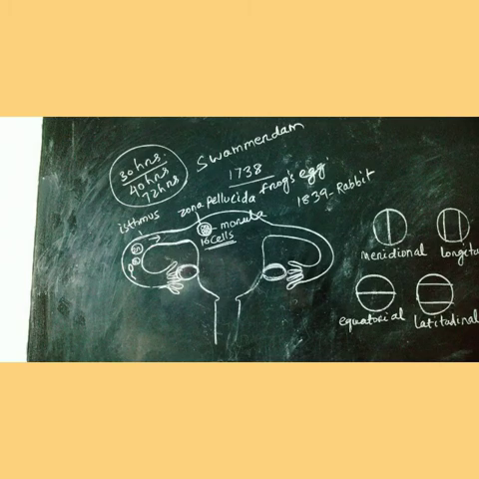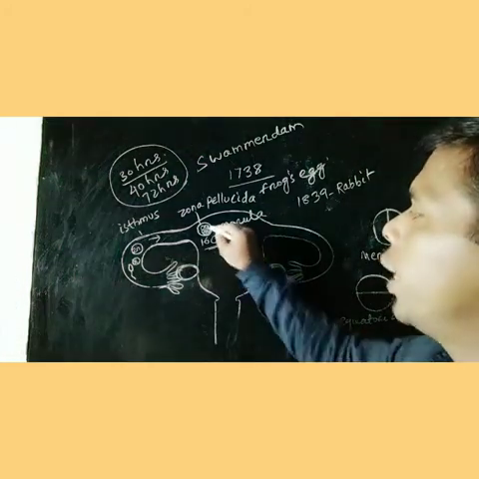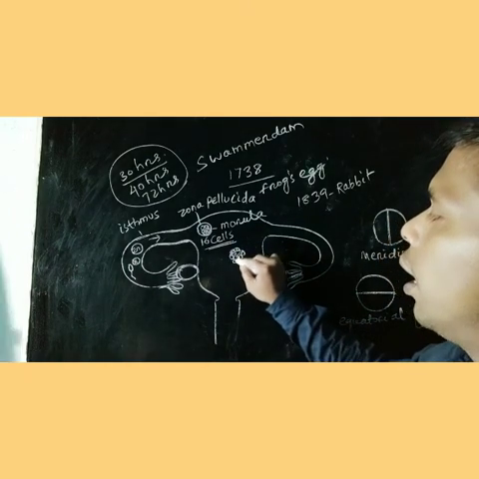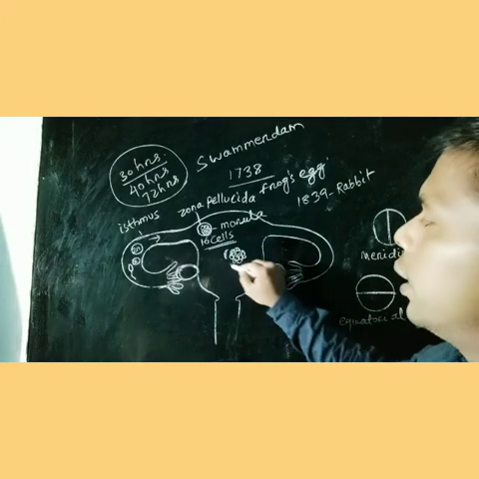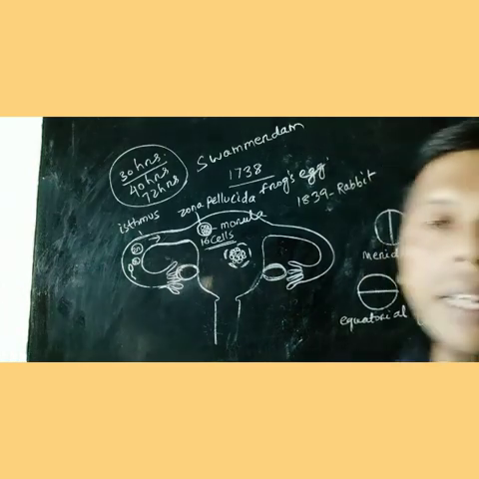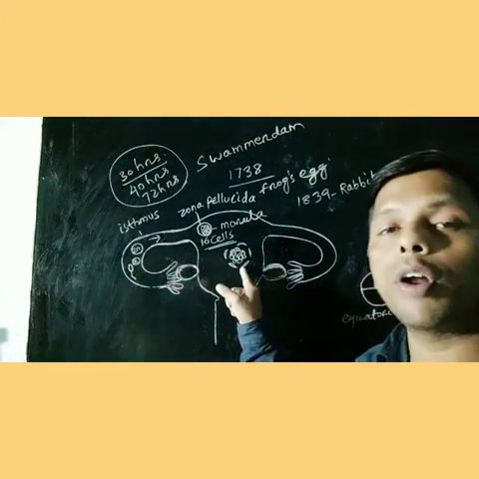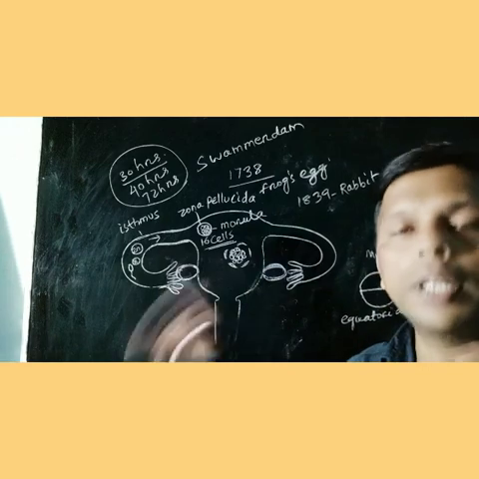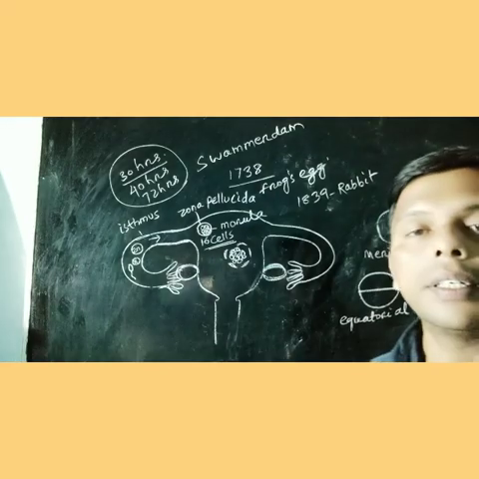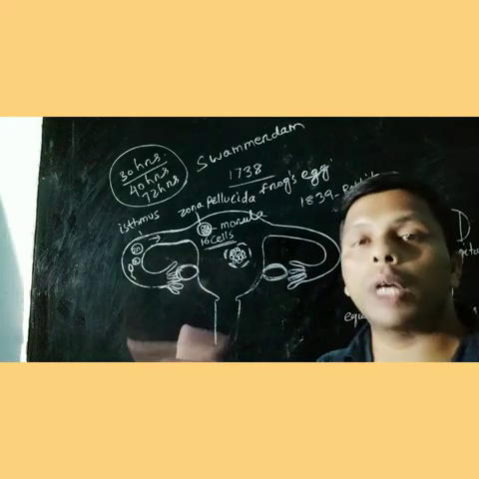Exactly on the 5th day, the zona pellucida starts degrading. Zona pellucida degrades from its outer part. Zona pellucida here degraded. The implantation, that means the attachment of the morula, which has converted into blastula. The blastula attaches to the uterine endometrium.